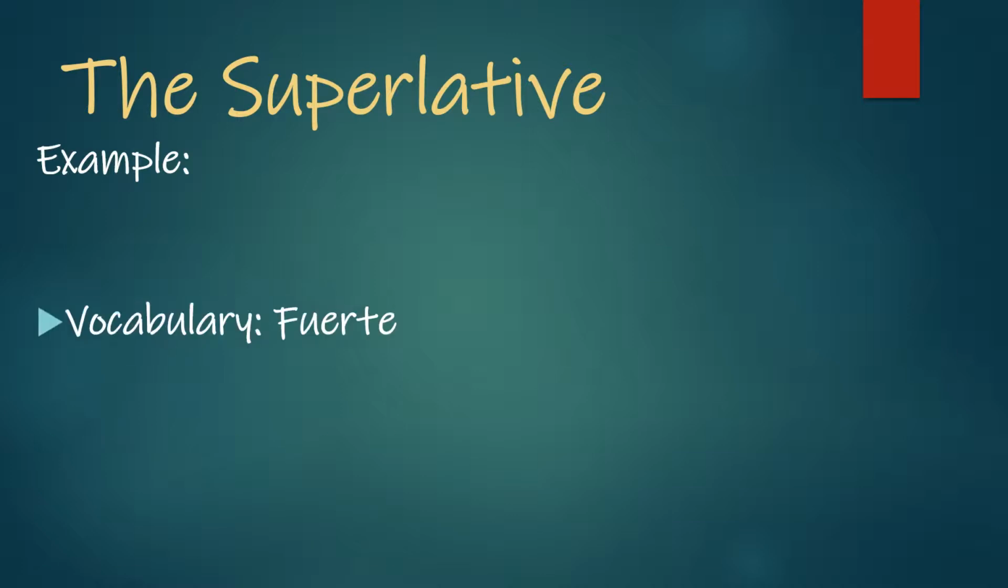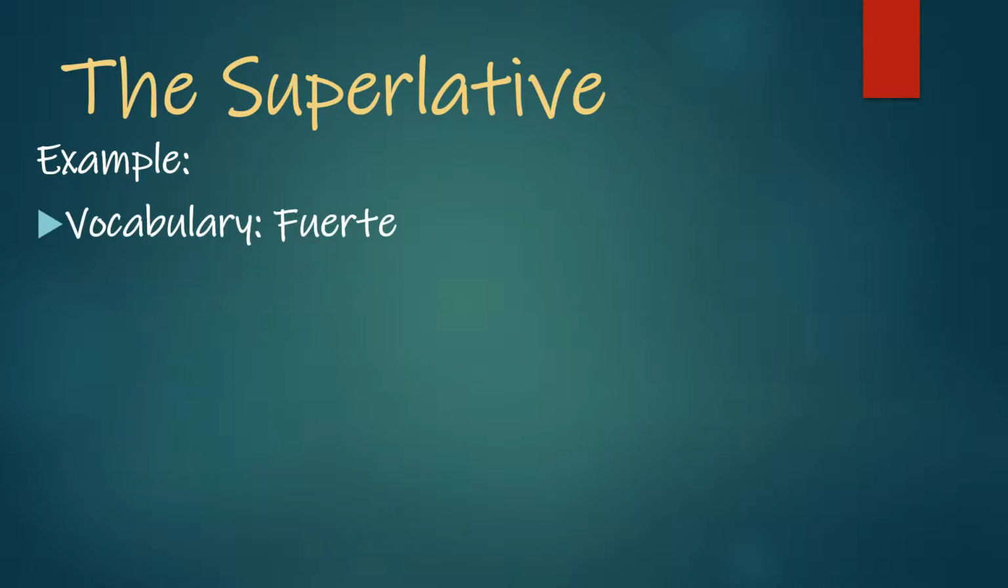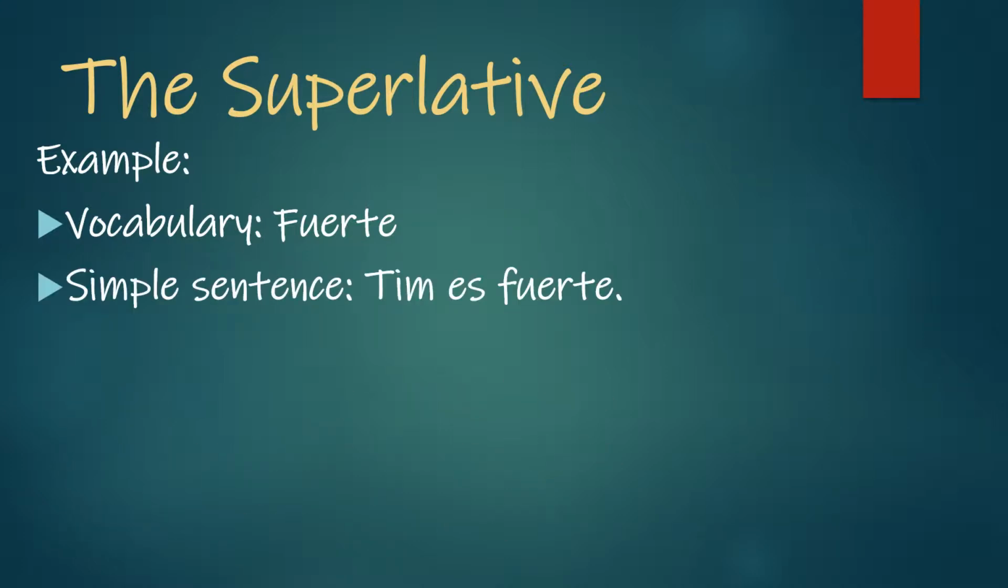Let's do another example. Here our vocabulary is fuerte. Go ahead and repeat after me. Say fuerte. Fuerte means strong. So we're talking about someone being strong. Here's a simple sentence. Remember, we're using the verb ser because we're saying he is strong. So Tim es fuerte. He is strong.